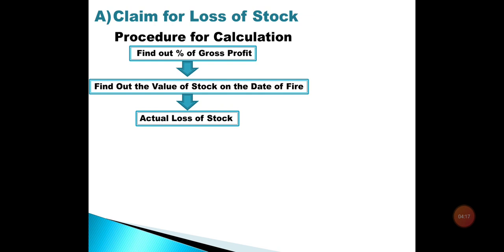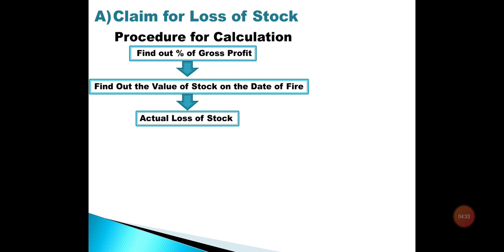Then after finding out the value of stock on the date of fire, we find out the actual loss of stock. Actual loss of stock we can find out if we know the salvage value of stock.